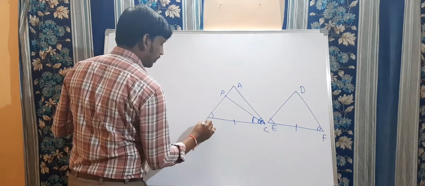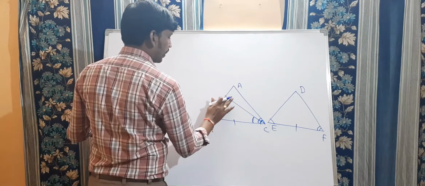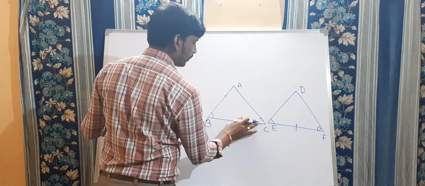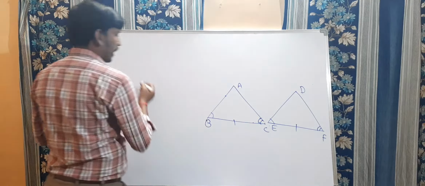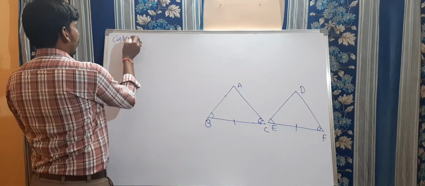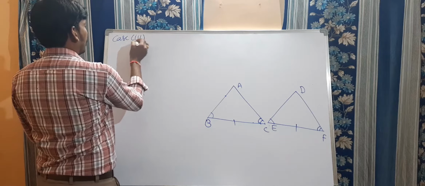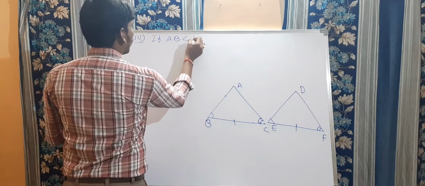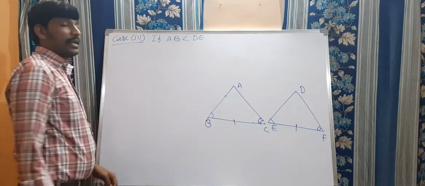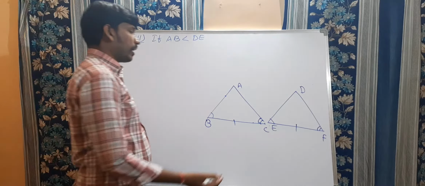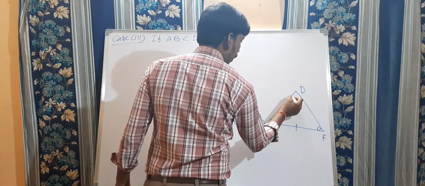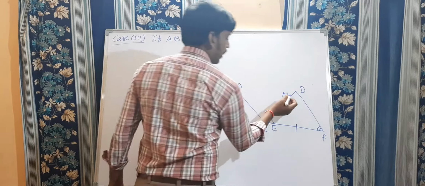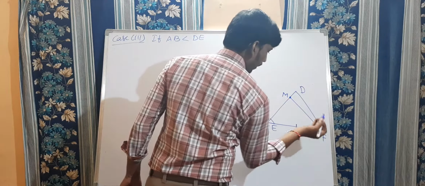Let us take that one more condition, condition 3. Case 3, that is, if AB is less than DE, then take a point M on DE and join MF.